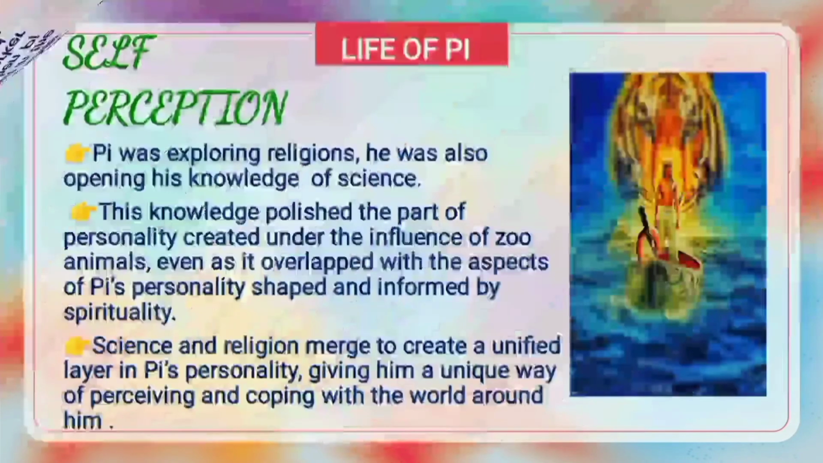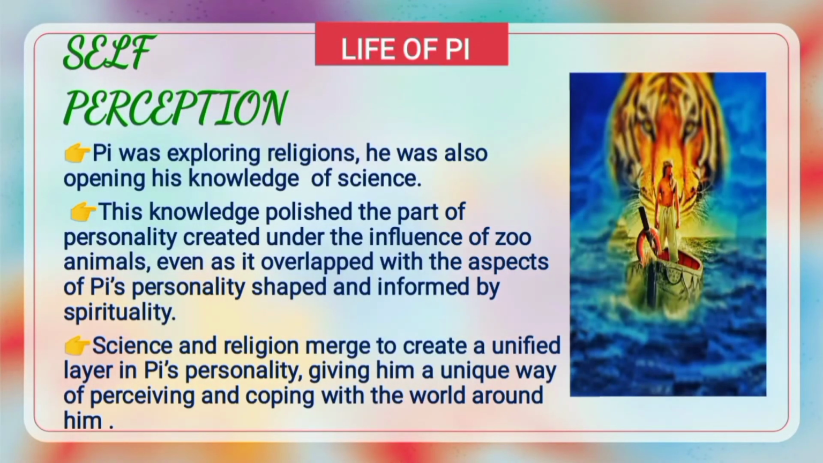Next is self-perception. Pi was exploring religions. He was also opening his knowledge of science. This knowledge polished the part of his personality created under the influence of zoo animals, even as it overlapped with the aspects of Pi's personality shaped and informed by spirituality. Science and religion merged to create a unified layer in Pi's personality, giving him a unique way of perceiving and coping with the world around him.